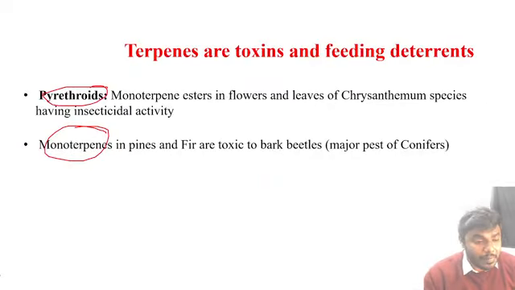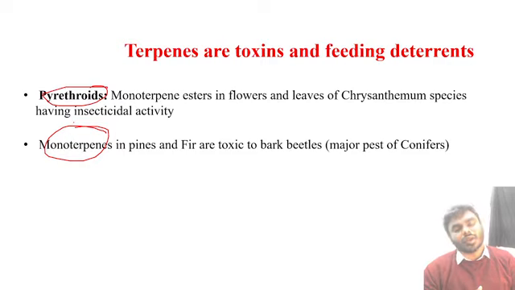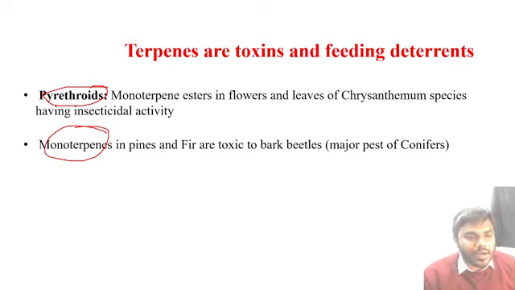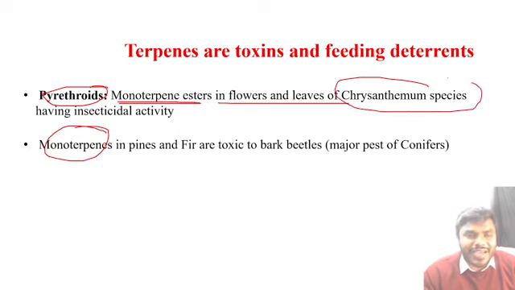Okay, let's talk about one by one. I will explain briefly and elaborately. Pay attention. Pyrethroids. Where are these pyrethroids present? Pyrethroids are a type of monoterpene esters. They are present in the flowers and leaves of the chrysanthemum species, which have what kind of activity?